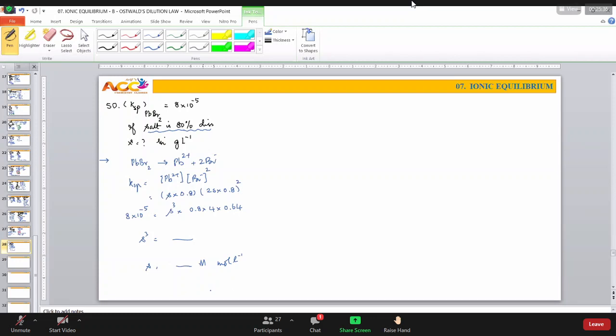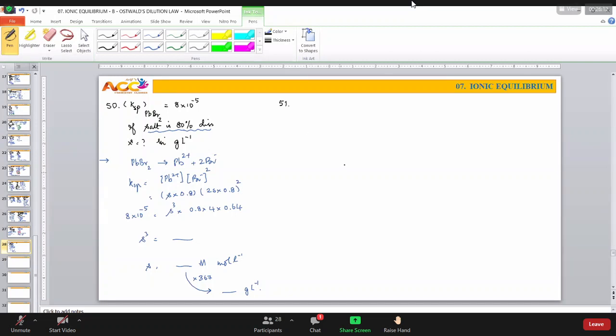What we have learned in the previous classes, if you want to convert moles per liter to grams per liter, we should multiply by molecular weight. What is molecular weight? Molecular weight is given to you in the problem as 367. Lead is 207 and bromine is 80 plus 80, 160. If you multiply, you get something, and that something is called grams per liter. Wait a minute, let me take up another problem so that we can write completely.